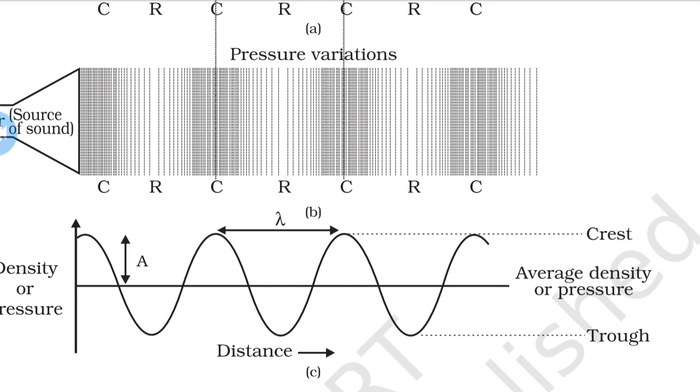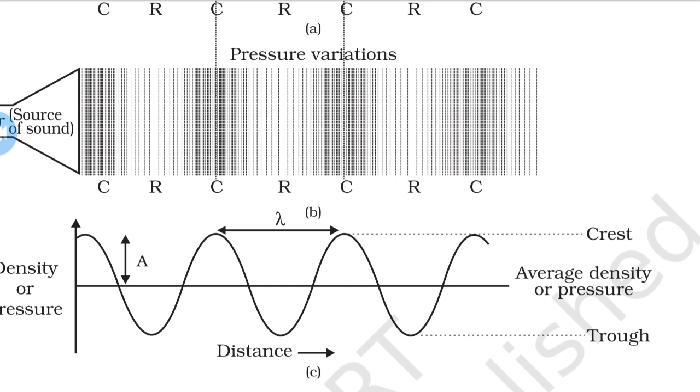For example, suppose you are beating a drum. How many times you beat the drum per unit time is the frequency of your beating. As we know, when sound propagates through a medium, the density of the medium oscillates between a maximum value and a minimum value, and the number of such oscillations per unit time is known as the frequency of the sound wave.